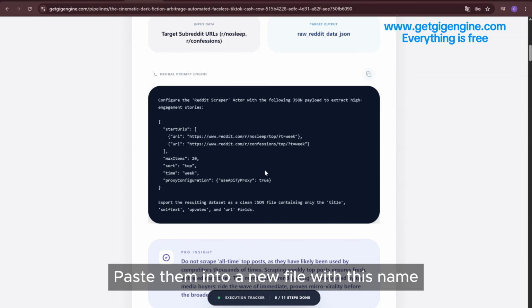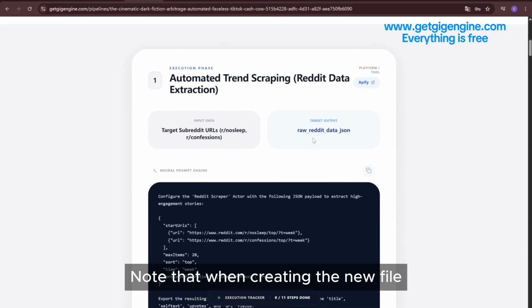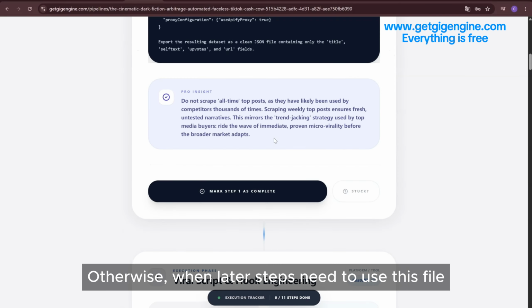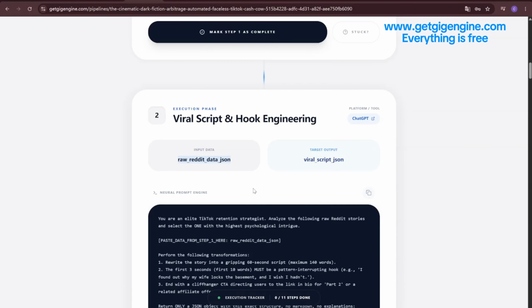Paste them into a new file with this name. Note that when creating the new file, the name must match exactly. Otherwise, when later steps need to use this file, you might forget what file it is.